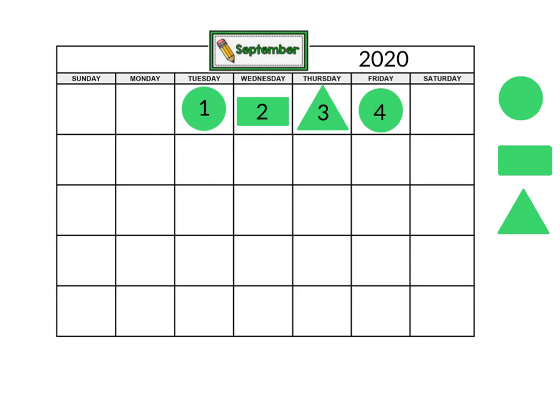I'm going to start with my uppercase letter because it's the name of the month. Capital S, E, P, T, E, M, B, E, R. And then I need a finger space and then the number on the date tag, which is 4. And then I need a comma and then another finger space and then the year, which is 2020. You got it. All right, let's say our date. Today's date is September 4th, 2020.